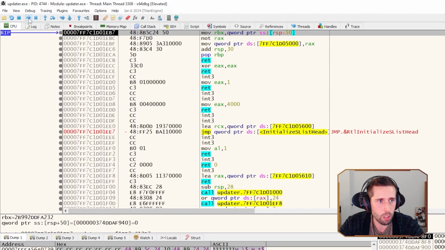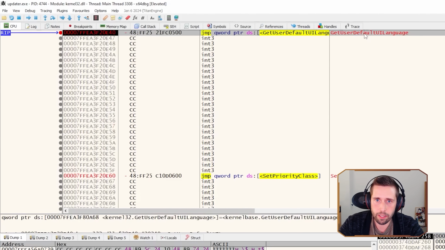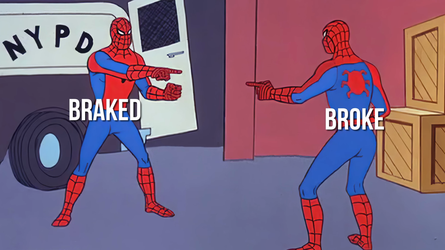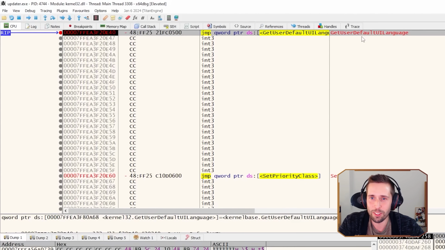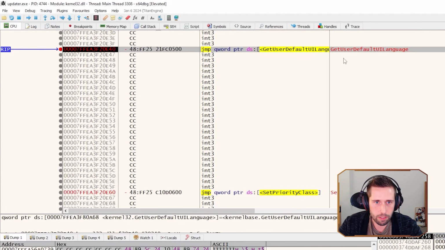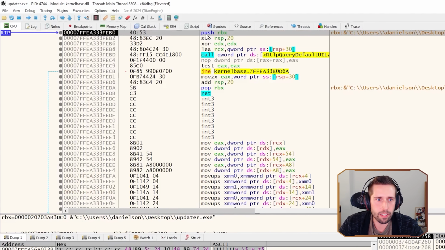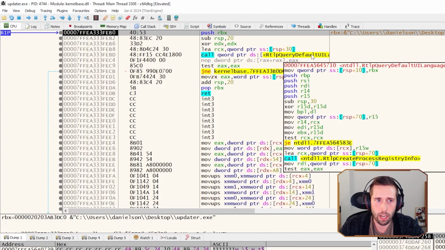We're just going to press this run button, and we broke here. Not sure what the proper English is for this term, but we have a get user default UI language, and that's where we are. So let's press F7 to step into this function, and we're actually in the function now of get user default UI language, meaning that we're in Windows code, and we don't care about Windows code. We want to look at our malware code.